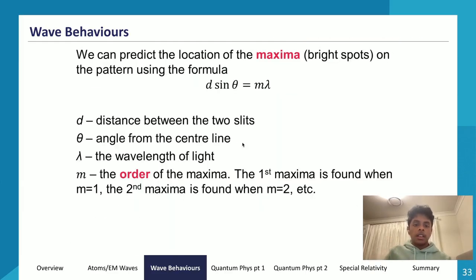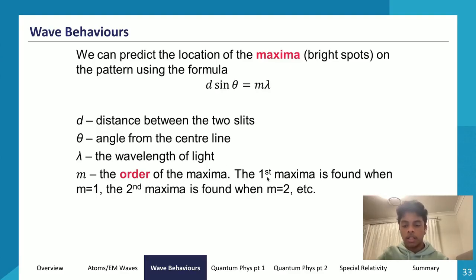So let's look at how to predict the location of the maxima, the bright spots on the pattern, using this formula. The formula that we use is d sine theta is equal to m lambda, and let's break this equation down. d is equal to the distance between the two slits, so it's very small, less than a millimeter. Theta is the angle from the center line. Lambda is the wavelength of the light that we're shining. m is the order of the maxima.